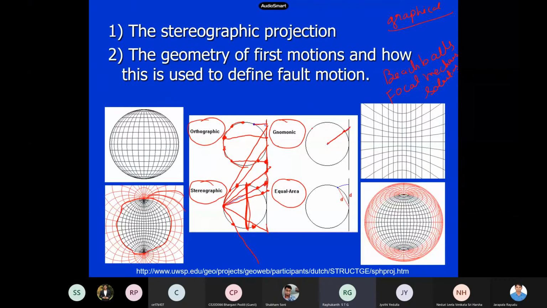Then we also have equal area projections. You take equal area and project it in several ways. When you have a sphere in three dimensions, you have to project it to a two-dimensional object. What is inside is 2D to 1D, circles to lines. But for a sphere, it is 3D to 2D. This is my orthographic projection, and if I project a sphere, it looks like this. Then this is a stereographic projection, this is an equal area projection, and this is the gnomonic projection.